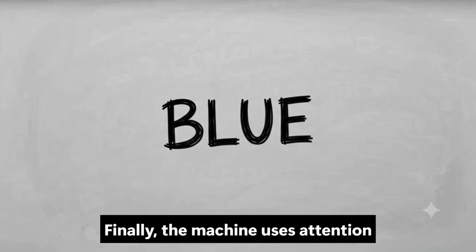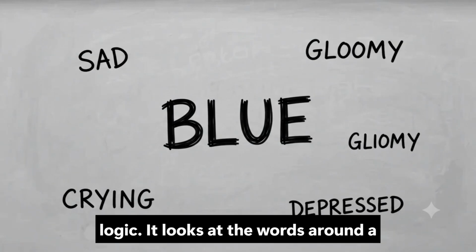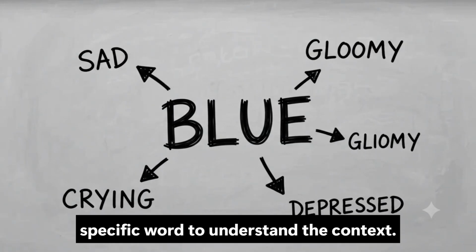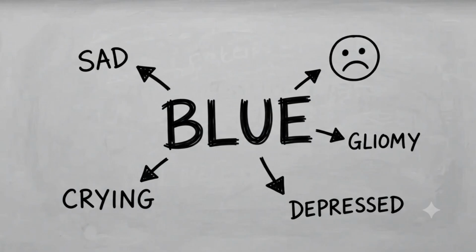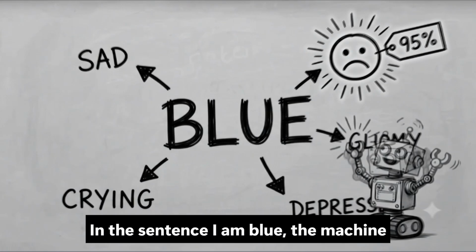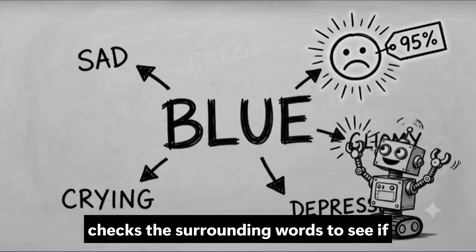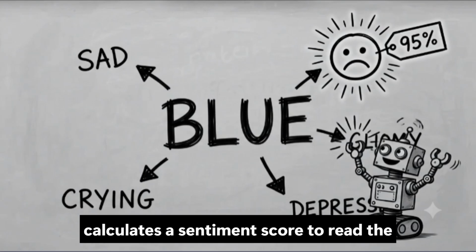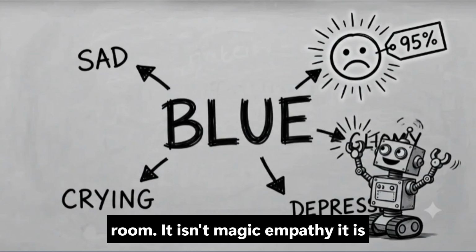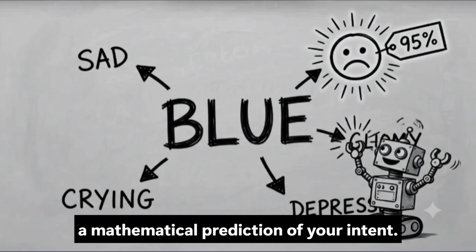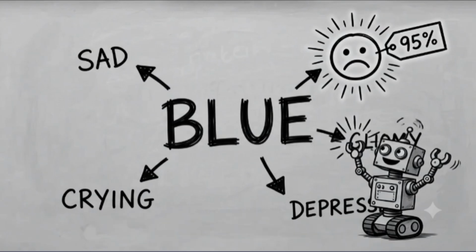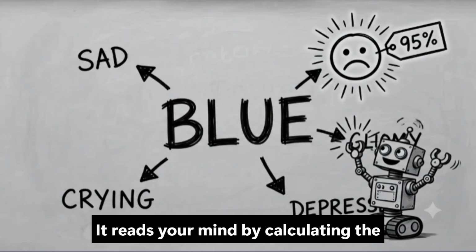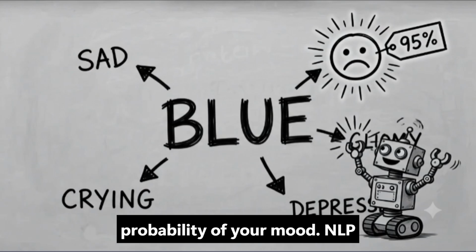Finally, the machine uses attention logic. It looks at the words around a specific word to understand the context. In the sentence "I am blue," the machine checks the surrounding words to see if you mean the color or the emotion. It calculates a sentiment score to read the room. It isn't magic empathy, it is a mathematical prediction of your intent. It reads your mind by calculating the probability of your mood.